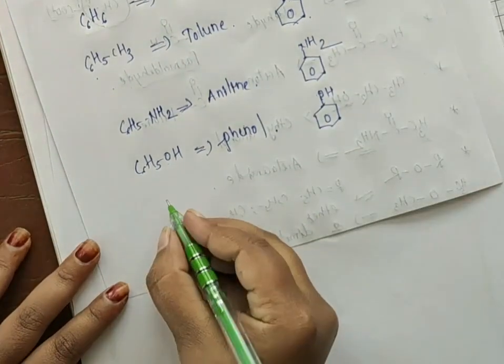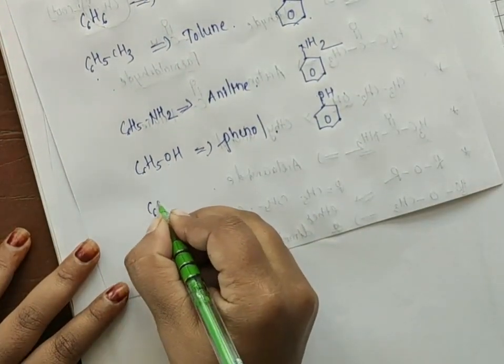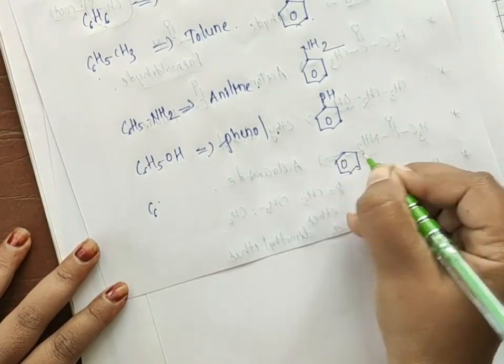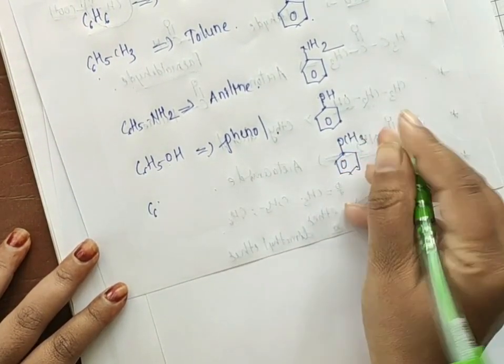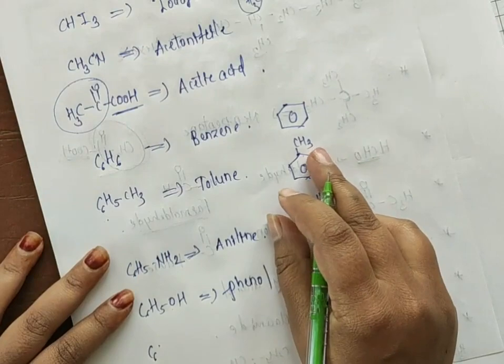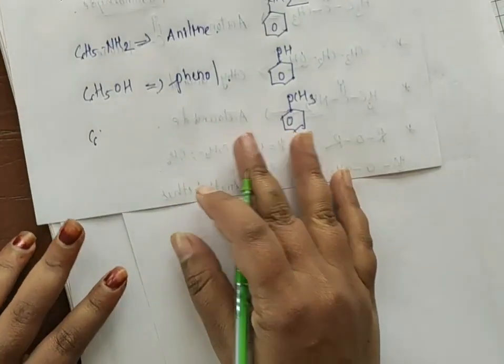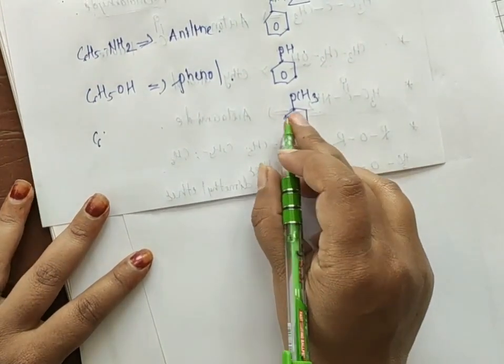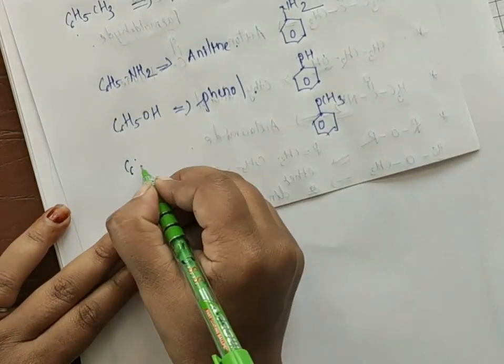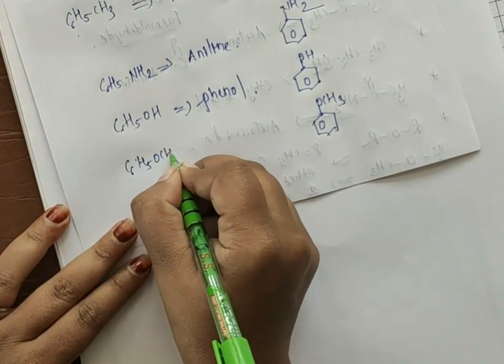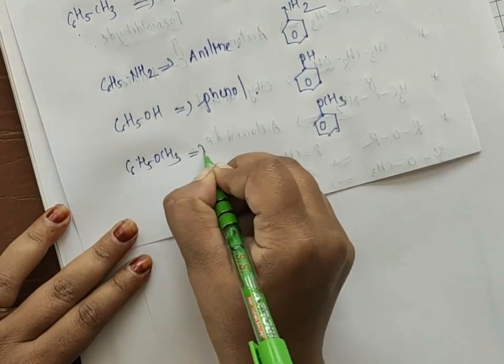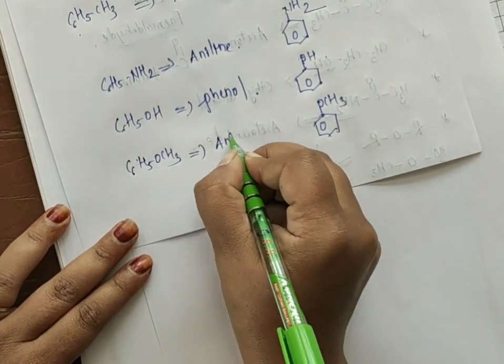Okay. Next, the benzene ring attached with OCH3. Here the benzene ring attached with CH3 only, in that case we call the compound toluene. Here the benzene ring is attached with an OCH3 group. The chemical formula is C6H5OCH3. In that case we call it anisole.